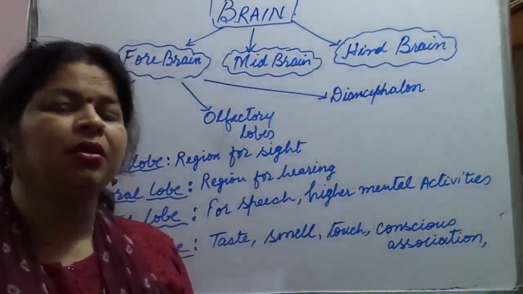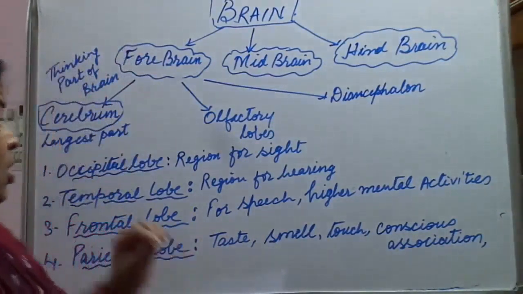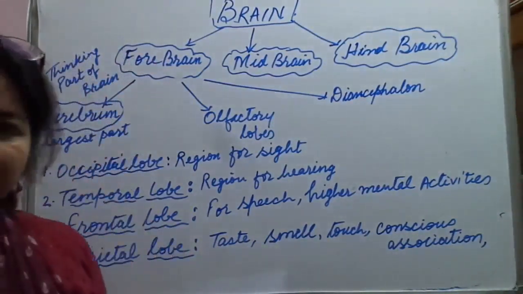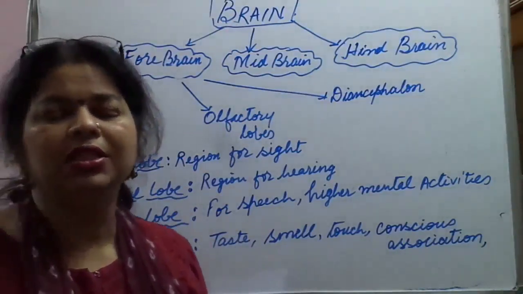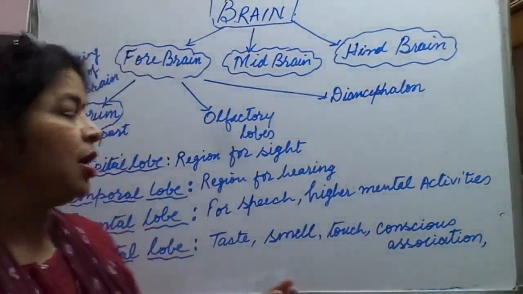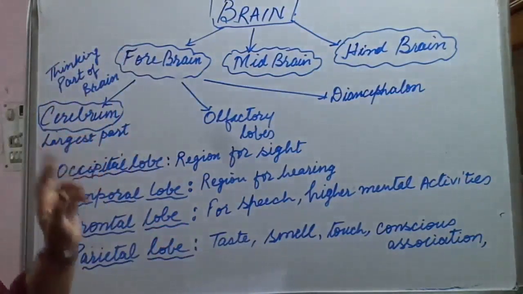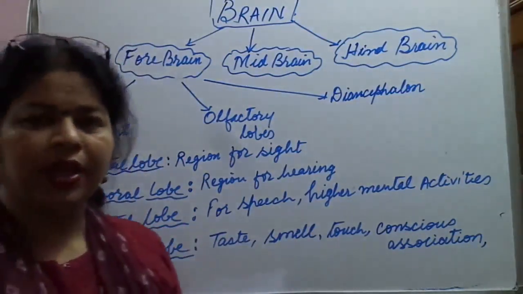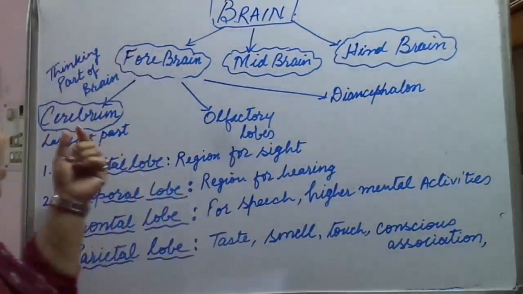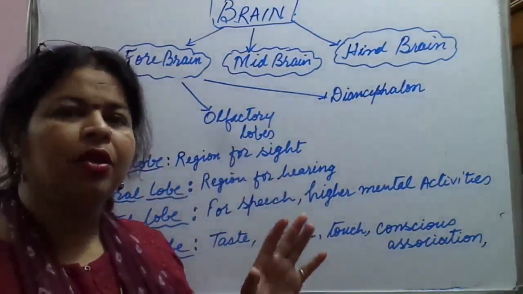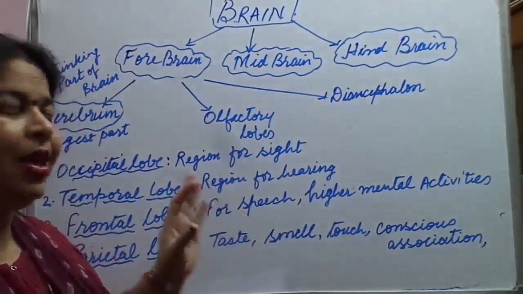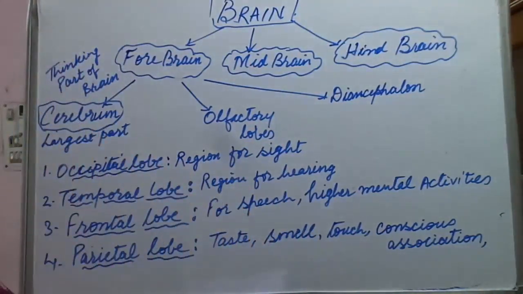Maximum thinking activities take place in cerebrum. Whatever the mental or logical reasoning, all these activities are carried out by this part of the brain. So that's why we have cerebrum as the largest part. Of the whole brain, almost 80% is made by cerebrum.